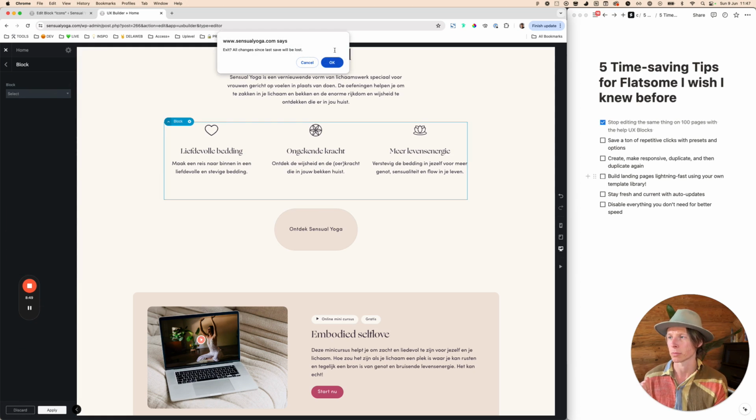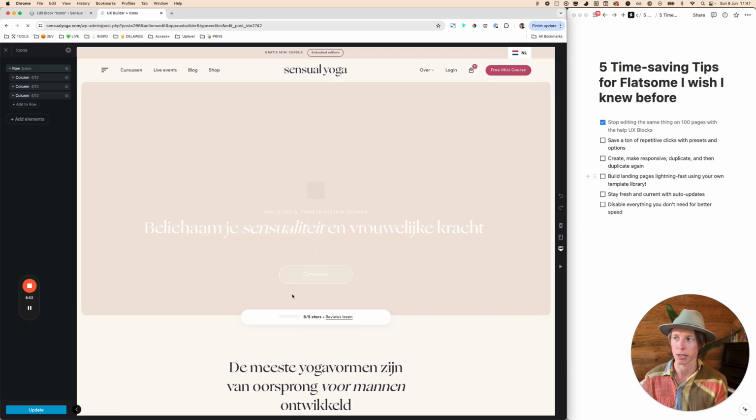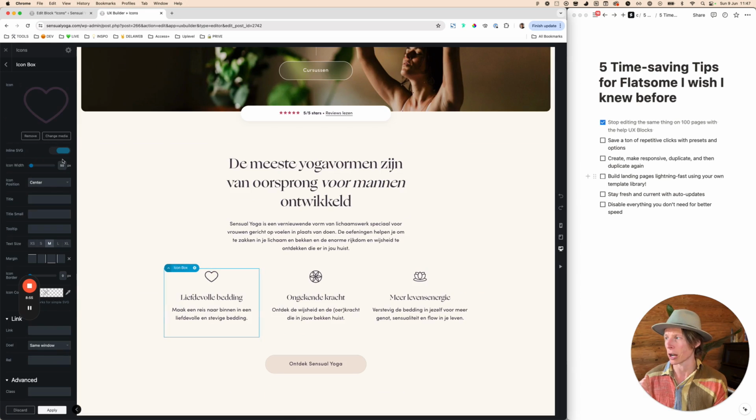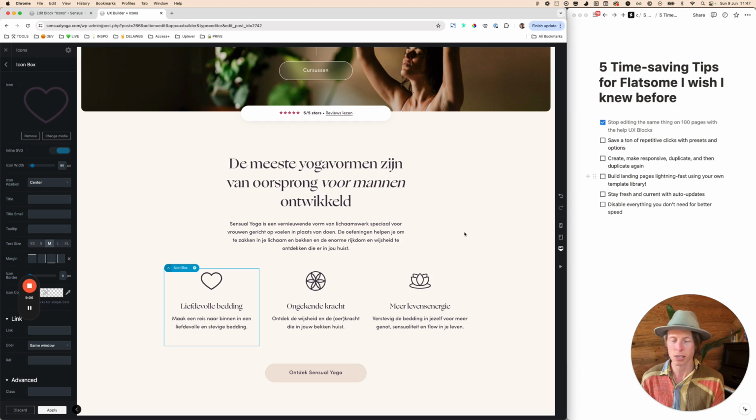I'm just going to also open up this specific UX block with the icons that we have just done. And let's say this icon, I just wanted to have it a little bit bigger, like 80 pixels. And now I want to have that for the other ones. I'm just going to do copy options and then just right click, paste, right click, paste. So that saves a tremendous amount of time, and you can do that for every element, and it will copy every option that you have configured here on the left.